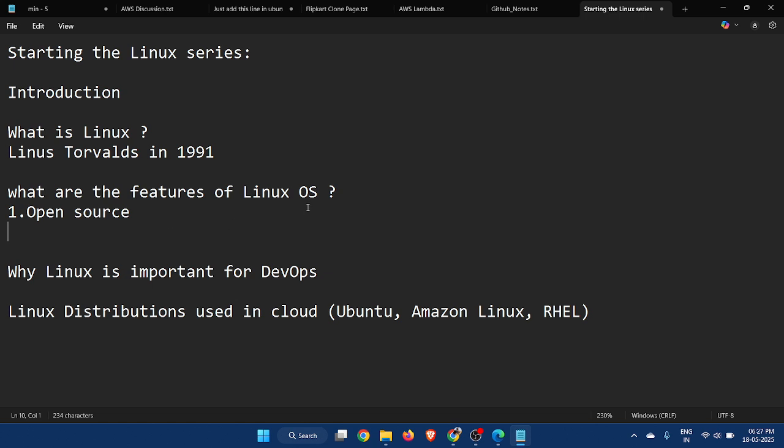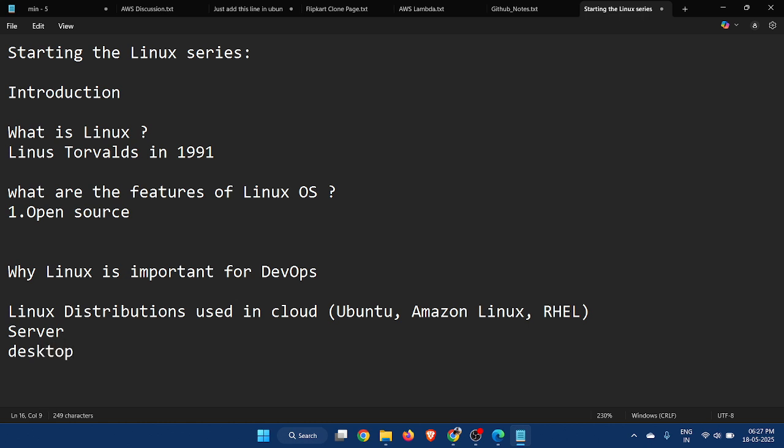There is also the Linux server, a headless operating system. In AWS we use Ubuntu. There are two versions of Ubuntu: the server version, and the second one, desktop.